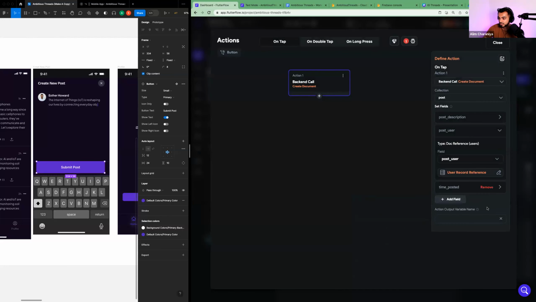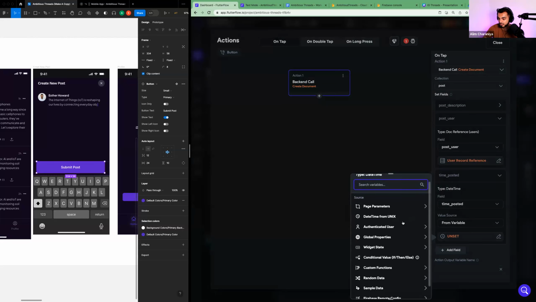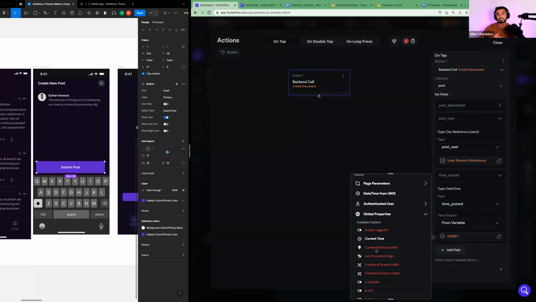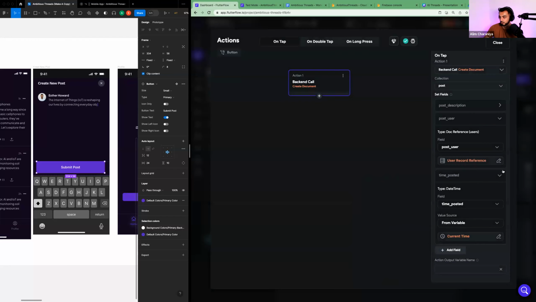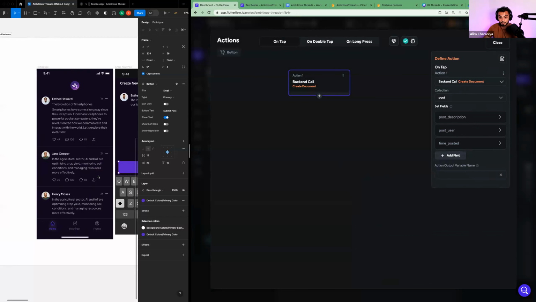We're going to add another field, time posted. And it's already saying from variable. So we're going to hit unset, scroll down, global properties. And global properties are properties that are set for you by the system. We'll hit current time and hit confirm. Okay. Let's see if there's anything else we could add. We won't want any likes or anything. So let's keep it very simple. And let's just keep our post like this. So we have description, user, and the time posted. That should be all that we need to render the posts, right?